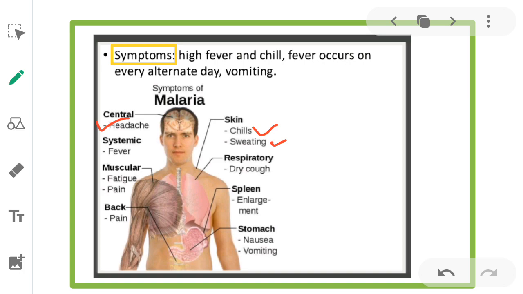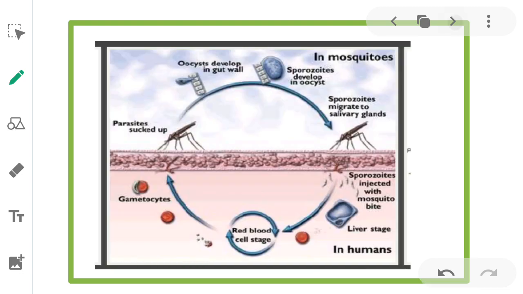Systemic: fever occurs. Muscular: fatigue and pain, then back pain. Respiratory: dry cough occurs. Enlargement of the spleen, and from the stomach, nausea and vomiting. So these are some other symptoms of malaria. Next, this is the life cycle of Plasmodium, which causes malaria.